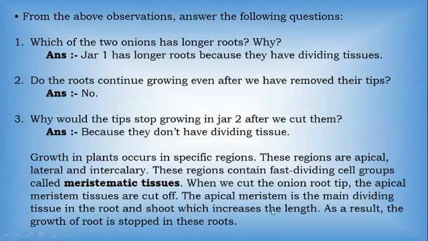Okay, so the apical meristematic tissue is the tissue which is responsible for the increase in the length of the root. Okay, it helps in the dividing of tissue. So when we cut it off, at that time the tissue stops growing. Okay, so in jar 2 there is no more growth.